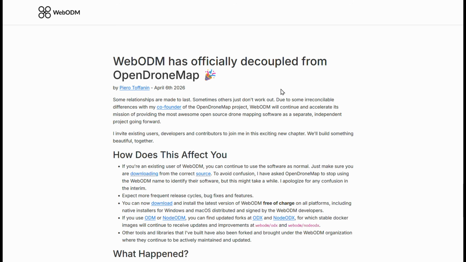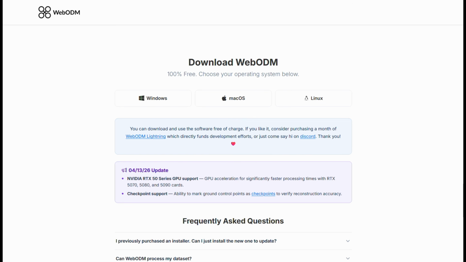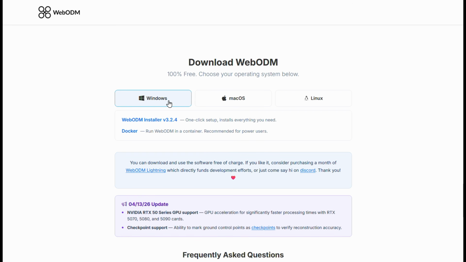After the split with the OpenDroneMap project, the team has officially launched easy to use desktop installers for Windows and macOS completely for free. So after a straightforward installation, we can just get to work.